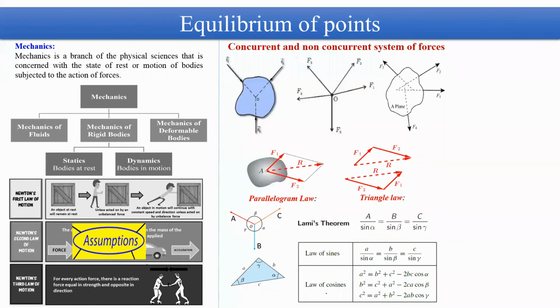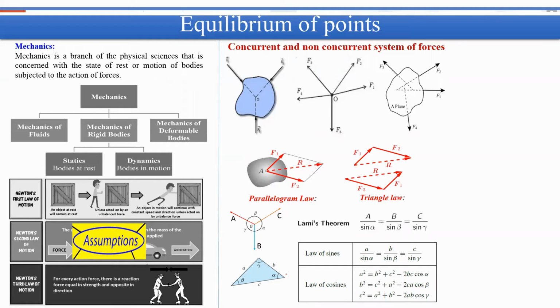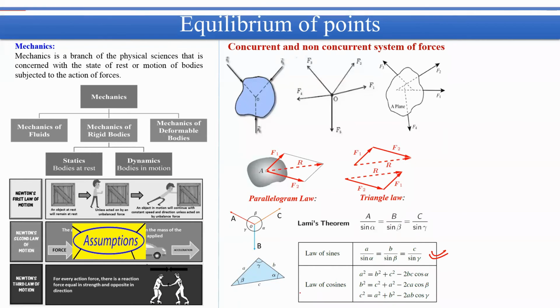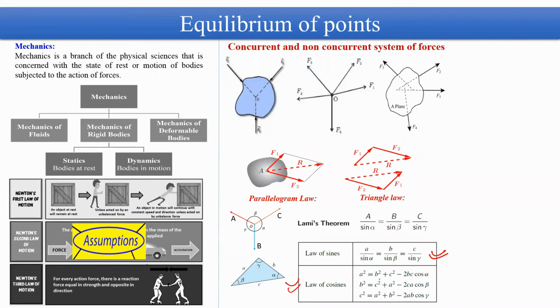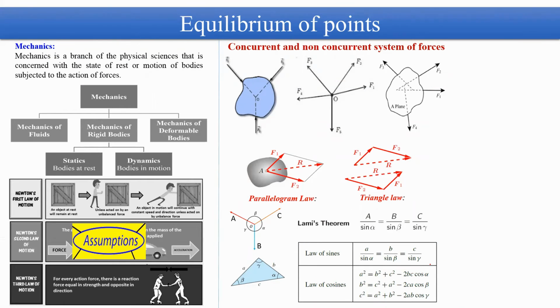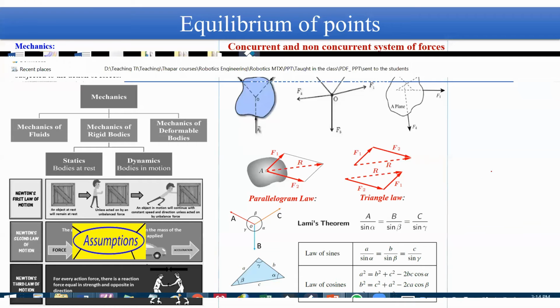Okay, and if you are getting a triangle, then in addition to this law of sines, you can also use some formulas that are derived from the law of cosines. So the law of cosines will give you this formula: A square is equal to B square plus C square minus 2BC cos alpha, B square is equal to C square plus A square minus 2CA cos beta, and this third one. So these formulas are very important. You have to remember them in order to solve the problems of mechanics.